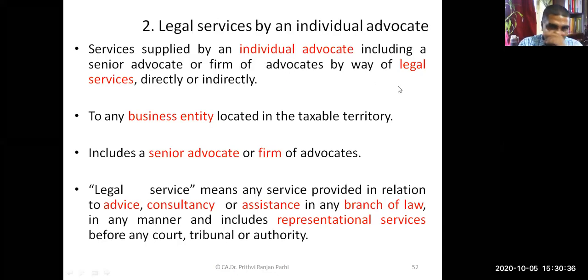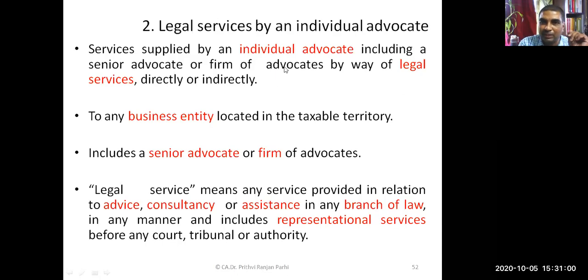It also specifies that advocate includes senior advocate or a firm of advocates. So a firm is also included. Individual advocate, senior advocate, or firm of advocates by way of legal services.